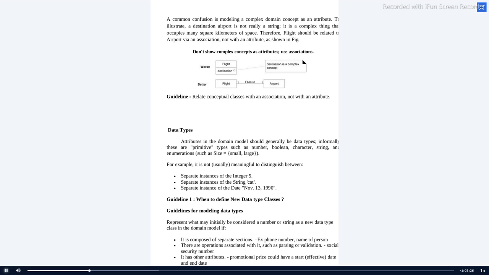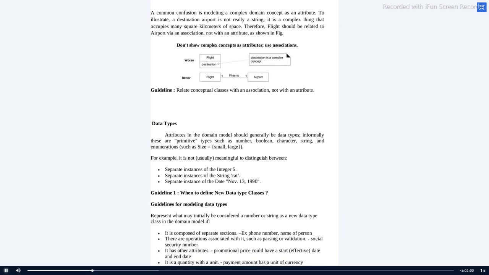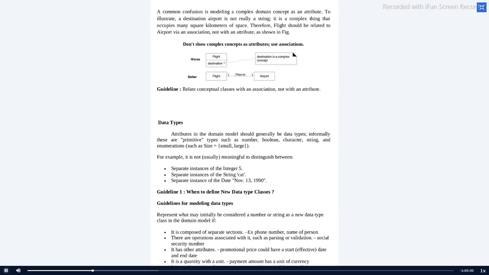The same thing is explained in this paragraph. Here you can note down the guidelines: relate the conceptual class with the association, not with the attribute. I have just started with the attribute in it, but I am just converting it to a domain alone. Next thing is data types. Like I said, the various data types here, I'm marking these as primitive data types. The already available things we mark as primitive data types: number, boolean, character, string, and enumeration.